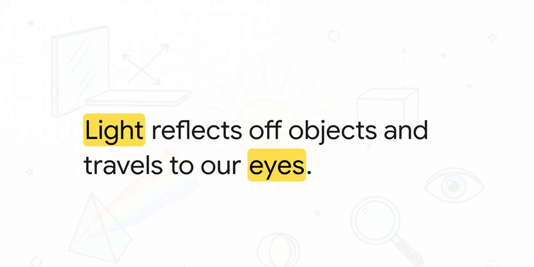The absolutely crucial point here is that daytime sunlight, or really any artificial light source, hits an object, reflects off its surface, and then travels directly into our eyes to create vision. Light is just a form of energy that induces the sensation of sight. So without that bounce, we are completely blind to the world. Think about it. We are only ever seeing the reflected light, not the objects themselves.